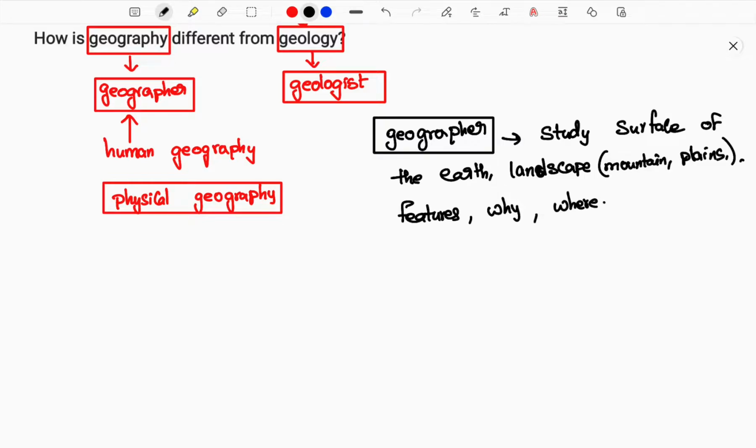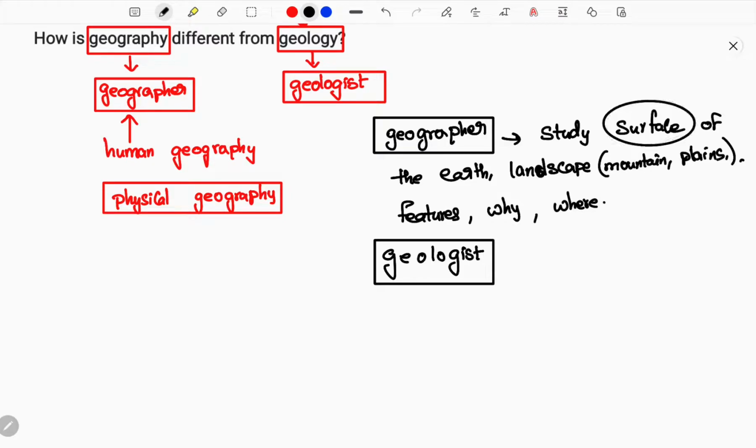But we need to study what geology is and what a geologist does. So let me tell you what a geologist does differently from the so-called geographer. Similar to one-word substitution, I'll make it clear. A single word will define the difference. What is that single word, sir? Here, surface. The geographer studies only the surface, but the geologist takes one step further and looks deeper inside the earth. He gets deeper into the earth and studies all the earthly parts inside the earth.